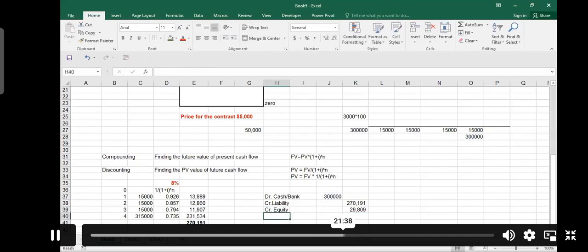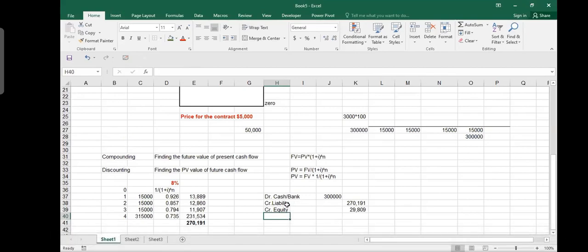Credit equity. Are you people there? Yes, sir. So actually, I'm issuing the bond. I'm also getting some benefit out of that. I don't issue bonds for the sake of fun. I issue bonds for the sake of some material benefit. So when I took 300,000, and I promised to pay them 5% or 8%, whatever it is.